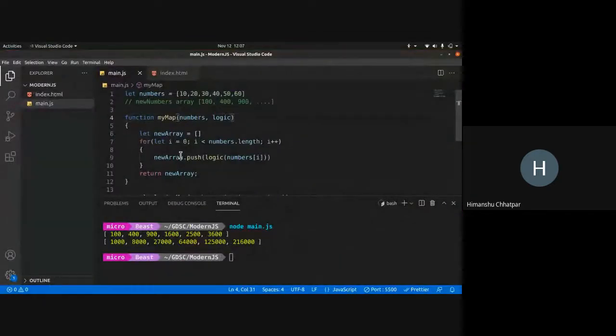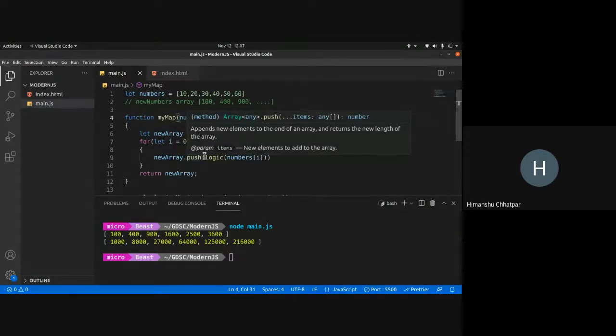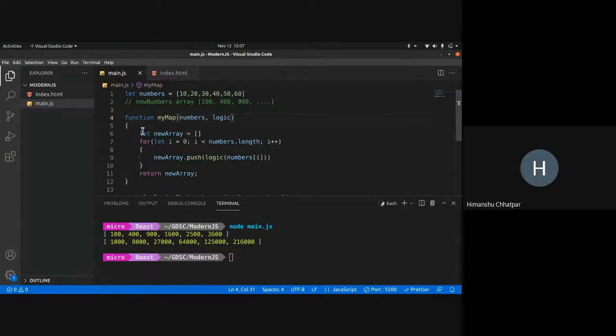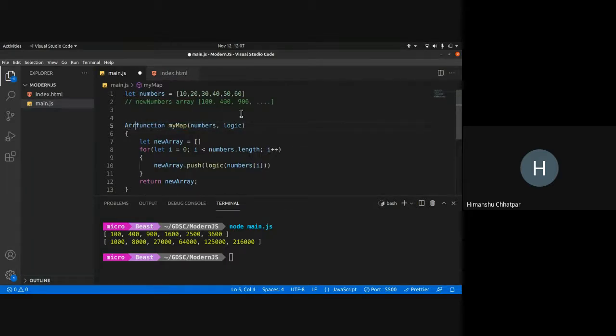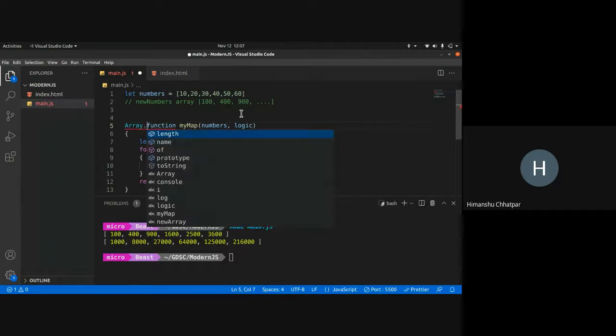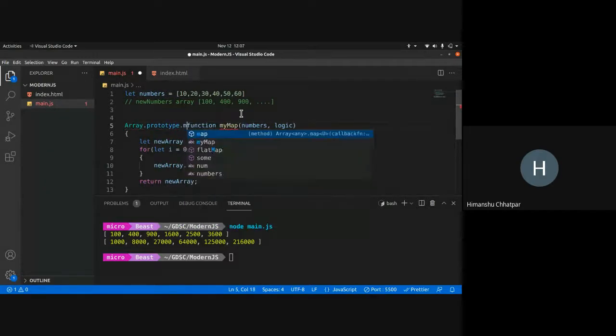Okay, I can take this a step further too. Since JavaScript is a very extensible language, I can set this as some prototype function, right? So I can set Array.prototype.mymap.